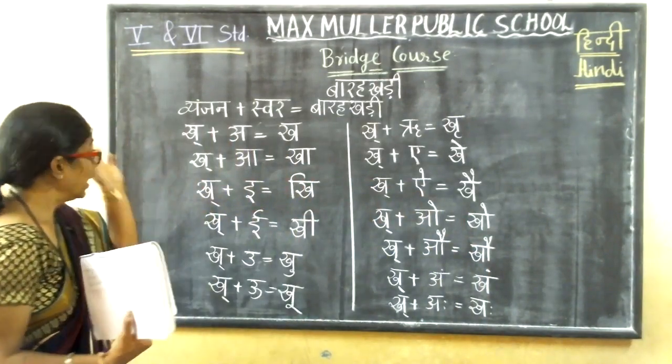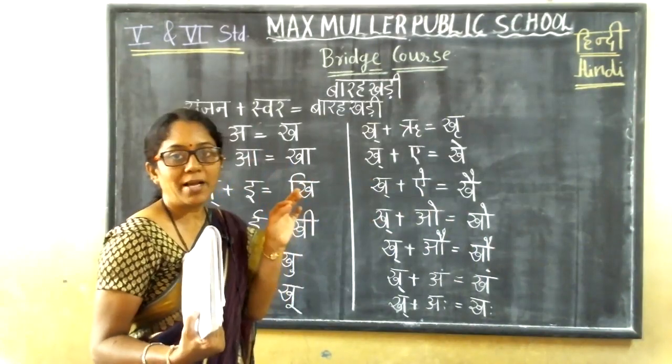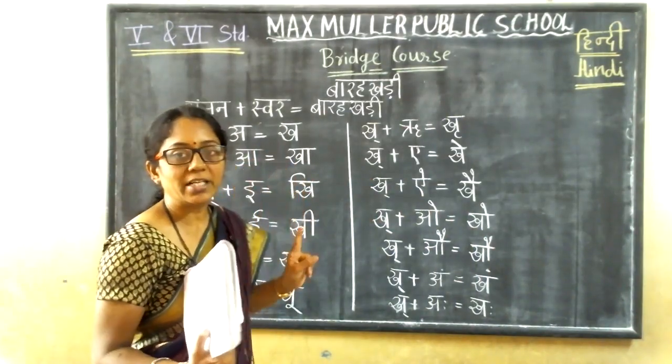So now which barakhri did you get? You got the kha barakhri. In the Varnamala, after ka, which letter is there?